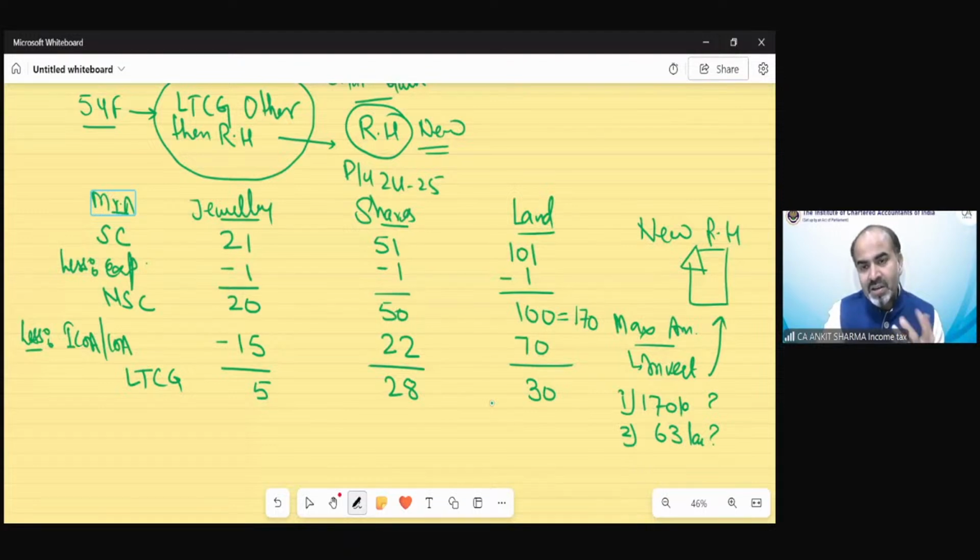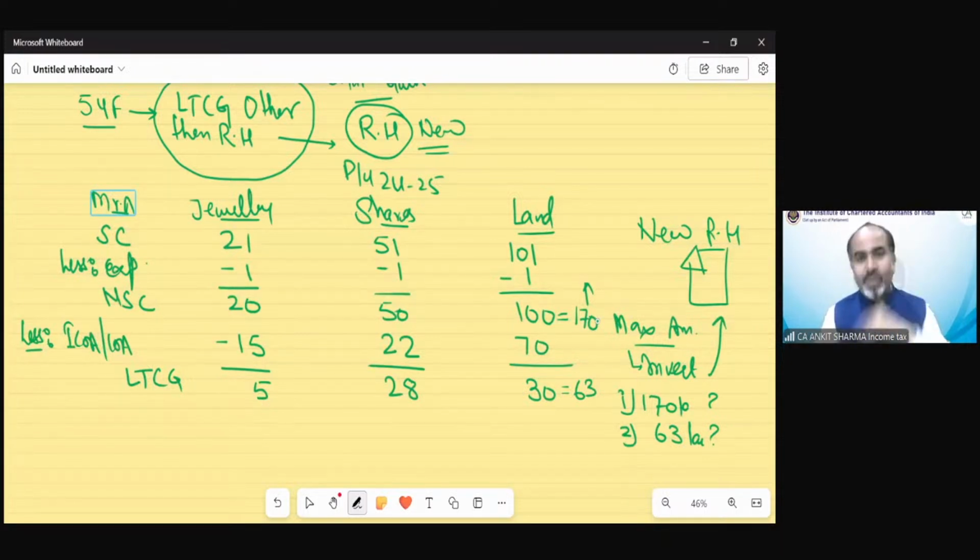What we are asking, kindly focus on what the question is. That is a very simple question. That's what I asked. So 63 is the profit he earned out of these transactions. But we can invest not the profit, but the consideration we have. So in Mr. A's hands, he received a total of 170 lakh rupees as consideration. So the maximum investment could be 170 lakh. Why should it be 63?